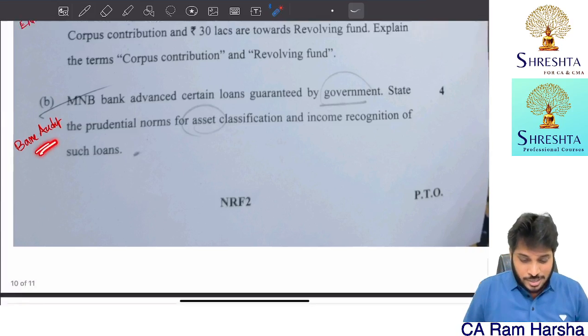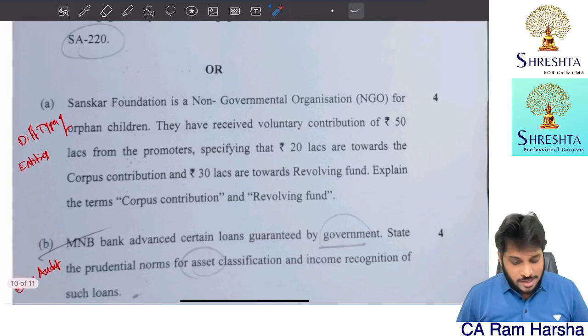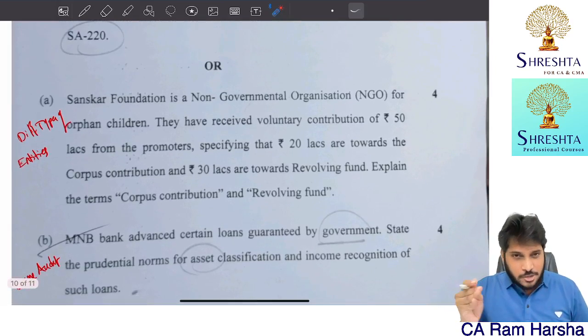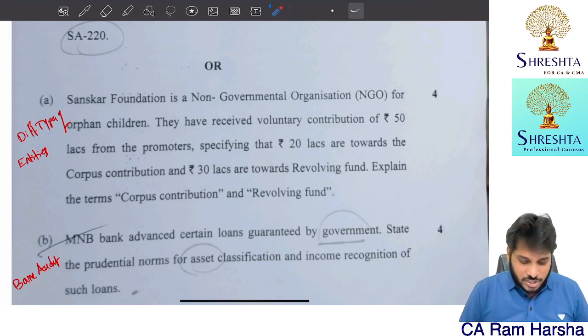Straight question from bank audit, which I told even in the marathon. In part 1 or part 2 of the marathon, you will find bank audit. In that, this discussion is there.